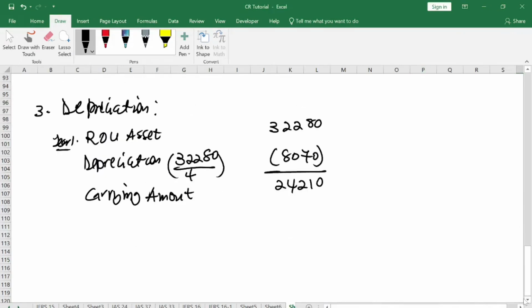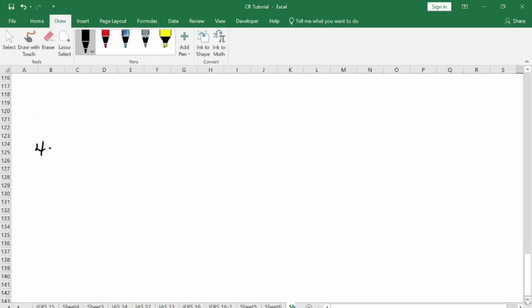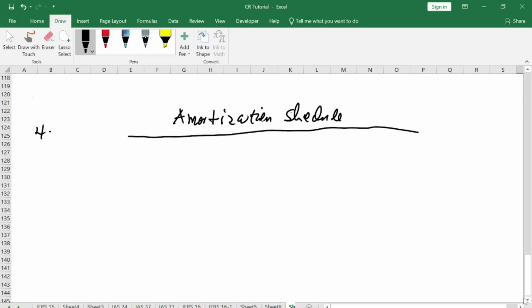So after depreciation is determined, we move to the fourth step: calculate the amortization. Write your amortization schedule or table. All right, this is an arrears lease payment.